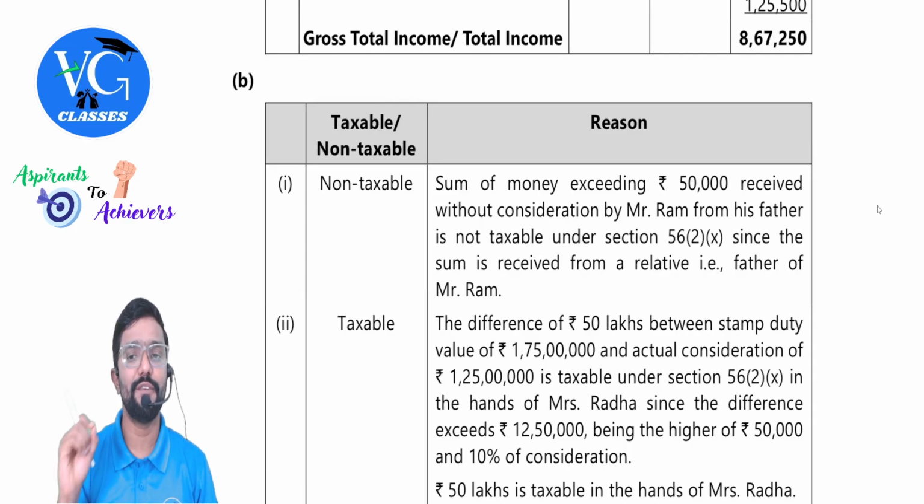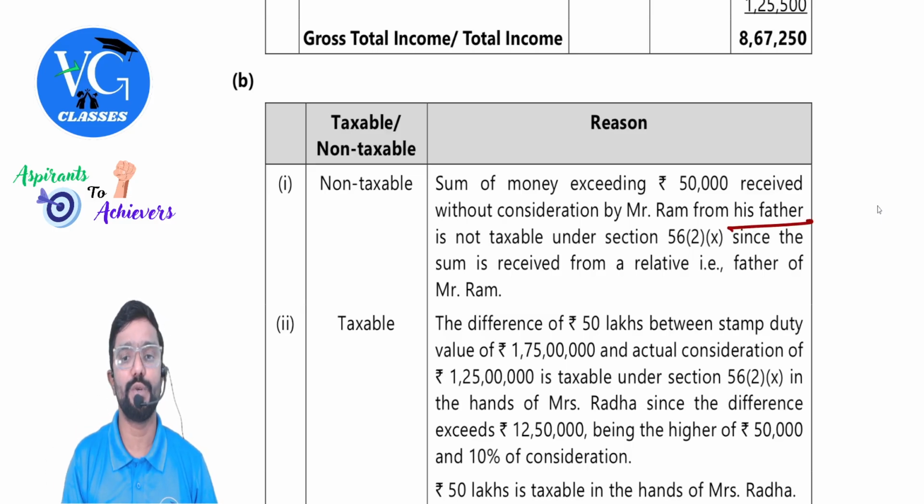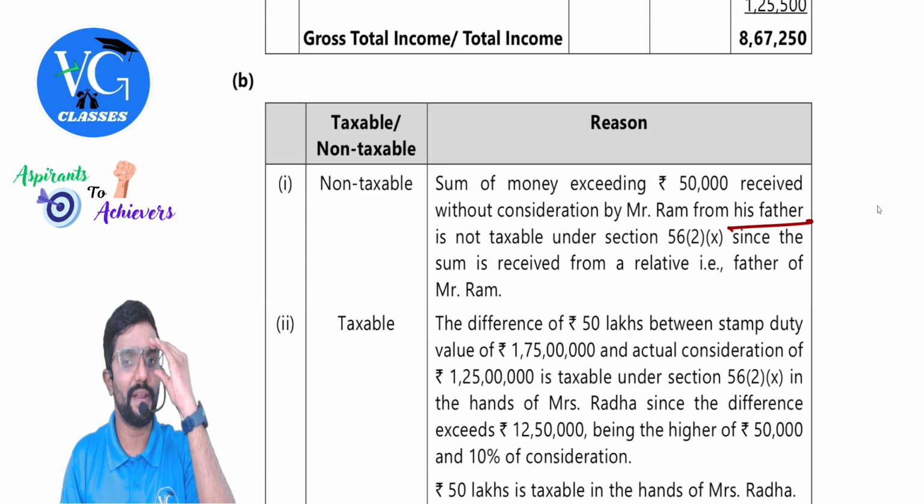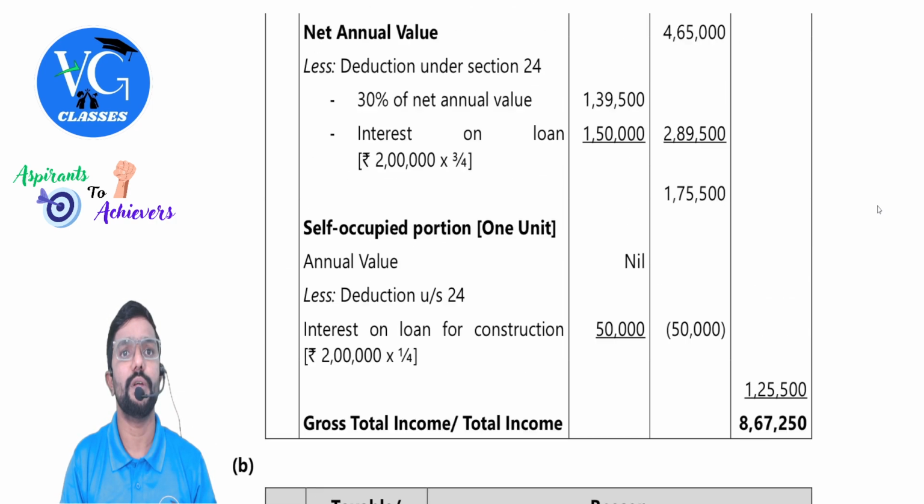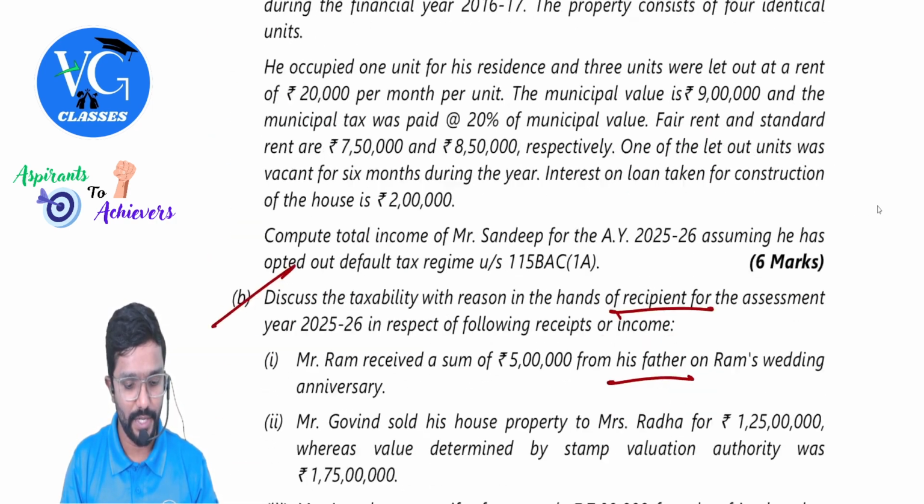Sum of money exceeding 50,000 received without consideration by Mr. Ram from his father is not taxable under section 56(2)(x) since the sum is received from a relative, that is the father of Mr. Ram. Okay, so next.